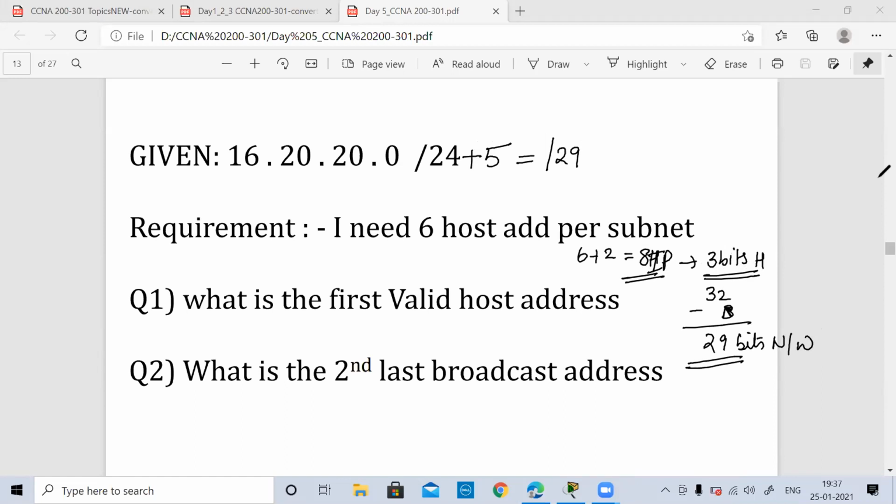Can you guys tell me how many networks will I have for this subnetting which we are doing? How many networks? Though this question is not asked, I would want to know how many networks we are going to have for this.